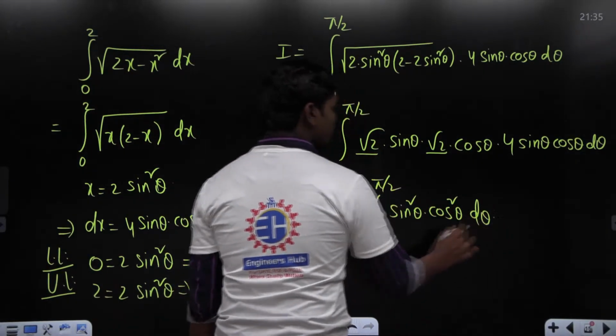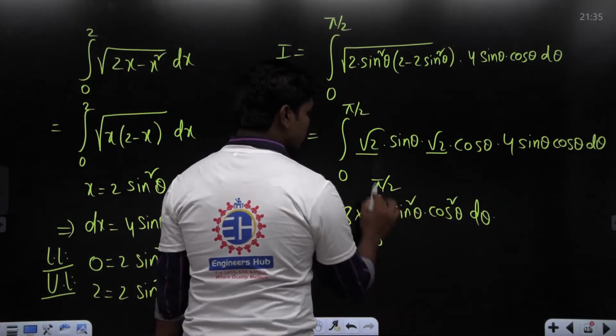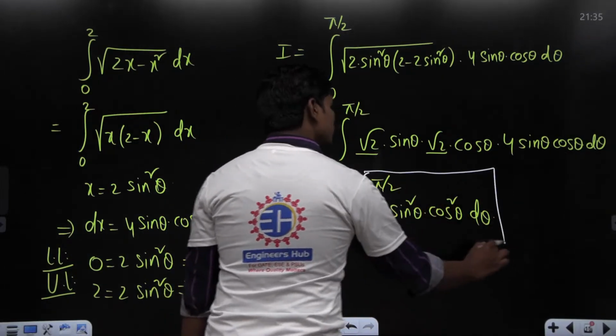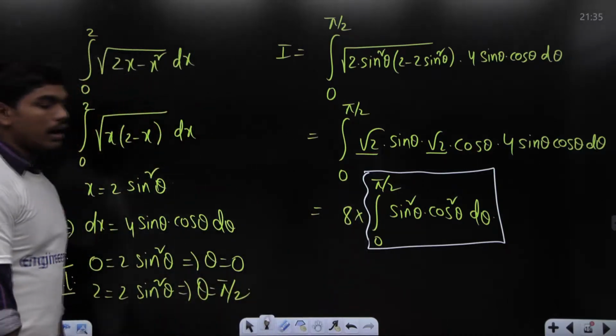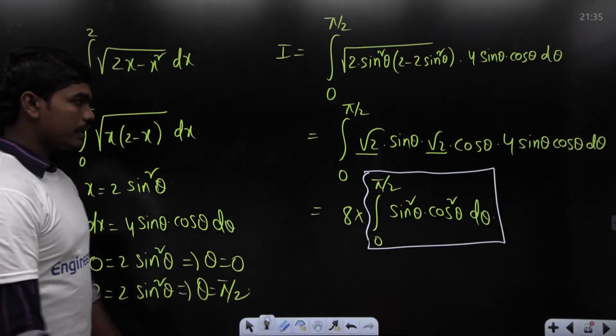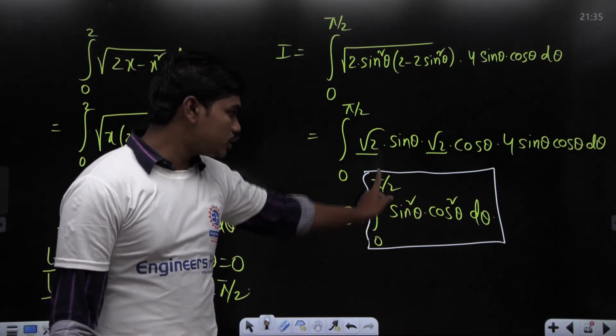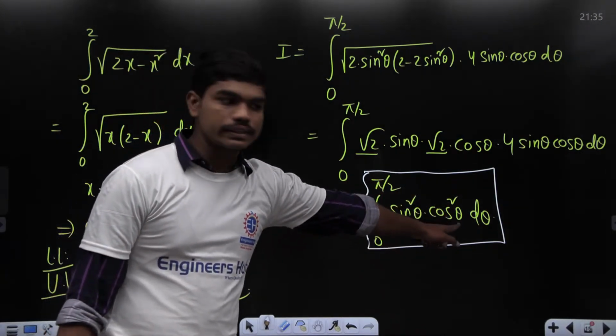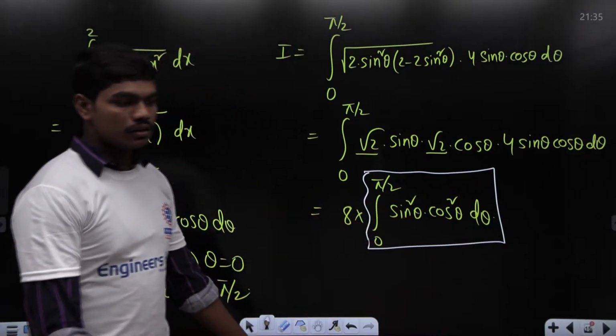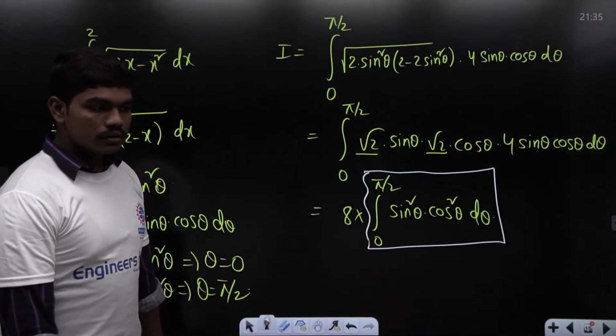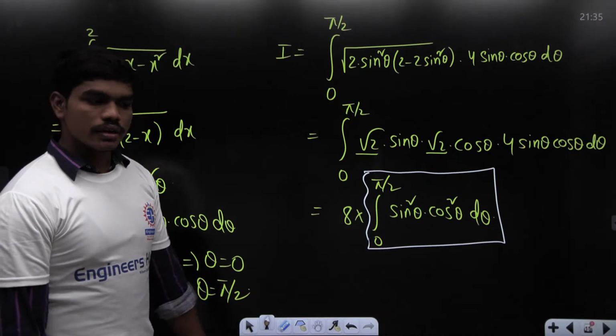Did I tell you any shortcut for calculating integrals of this kind? Whenever the limits run from 0 to pi by 2 and we have sine square theta into cos square theta d theta, can you recall this?